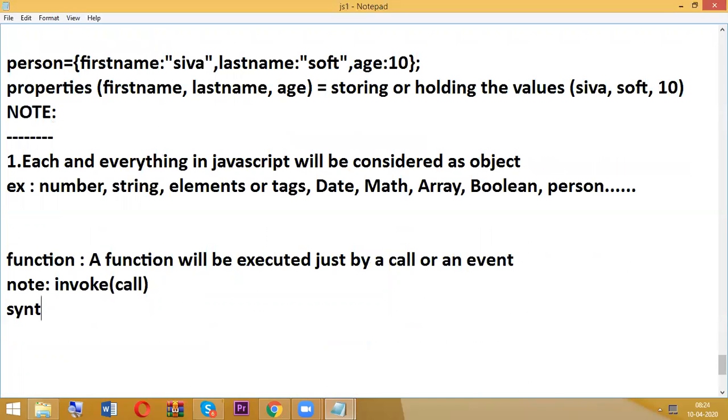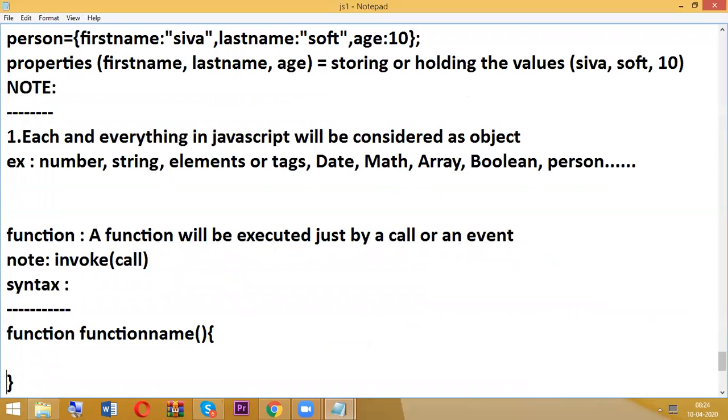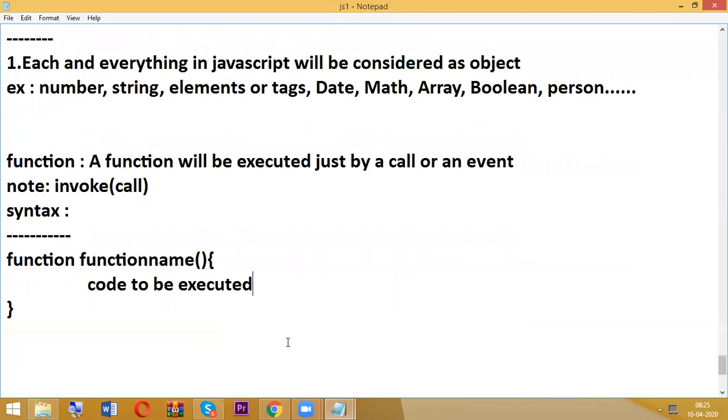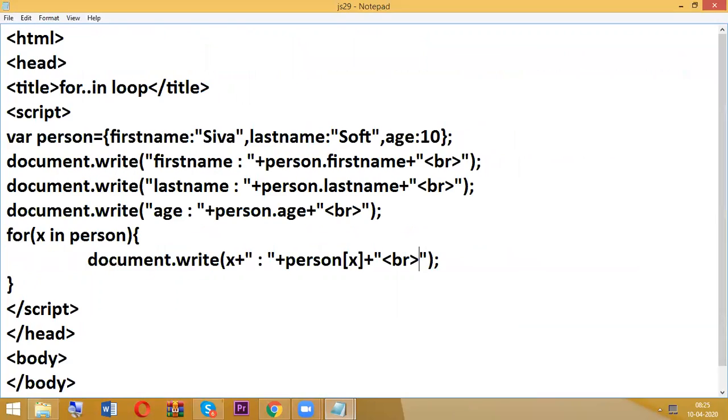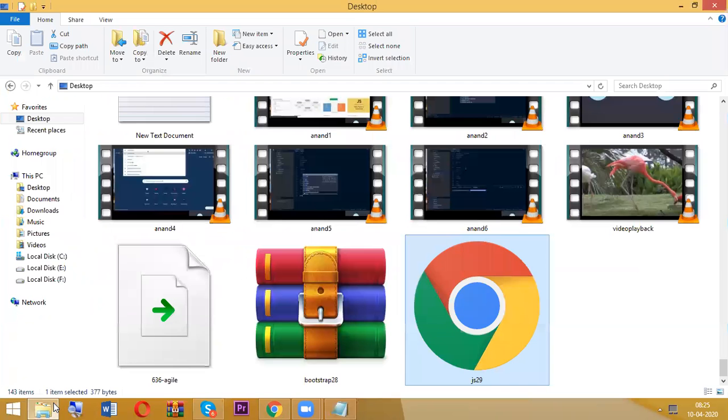So whatever it may be, here I am writing the syntax. So first you need to write the function name, and inside some code to be executed. Okay, so this is program 29, now 30.